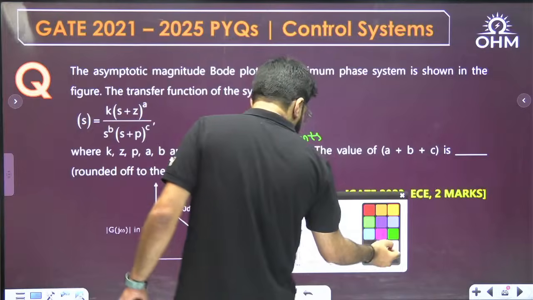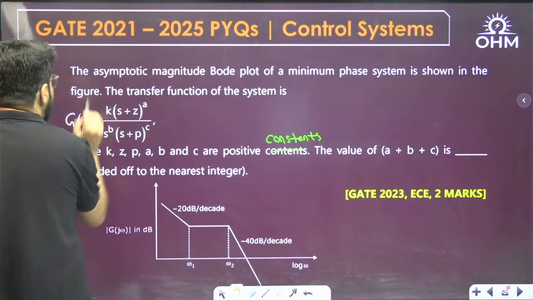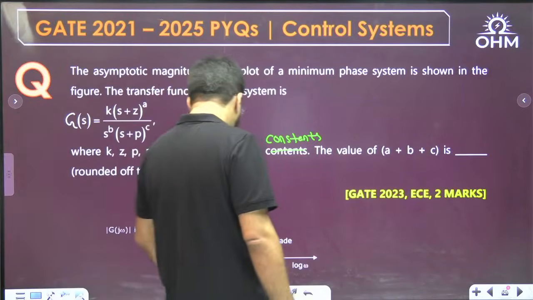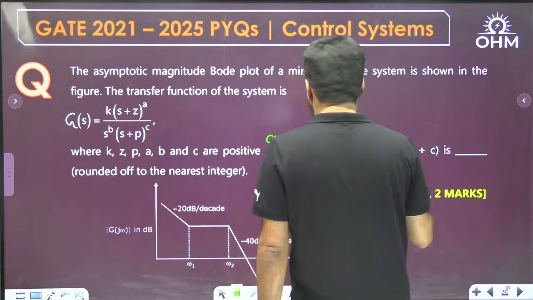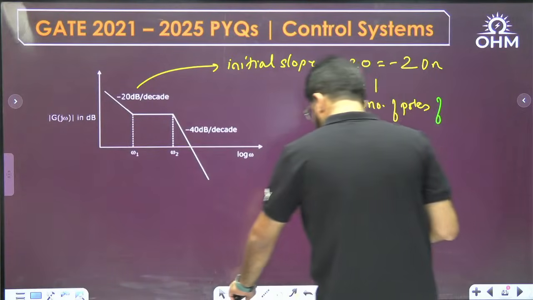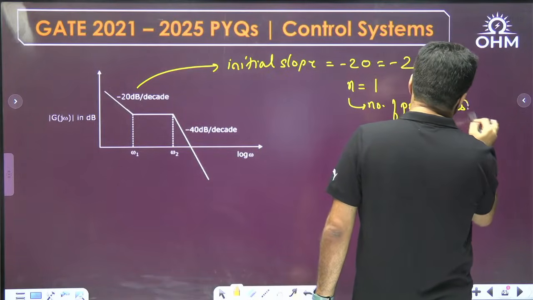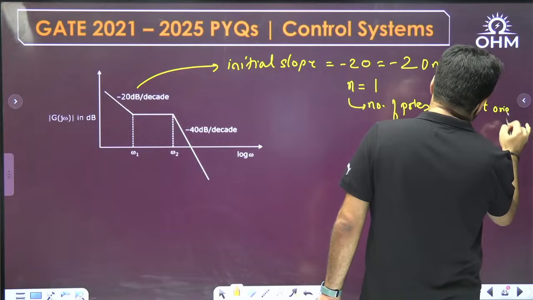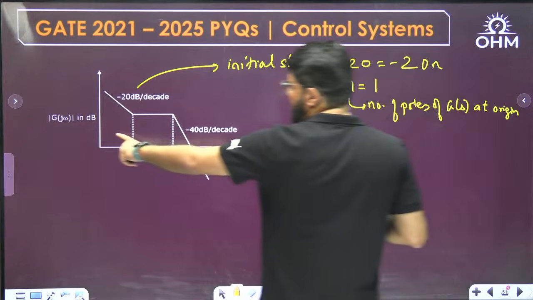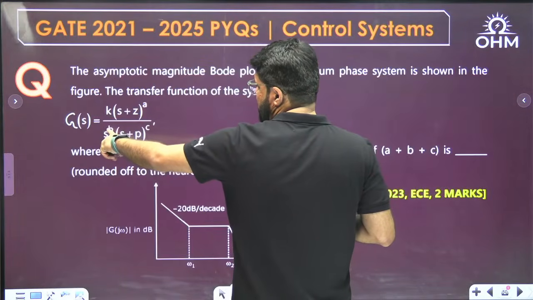What is that transfer function? I think the name is missing. Let me write it as GS, whatever is given. The number of poles of GS at origin. Now, as per our given data, the number of poles of GS at origin is s power b.